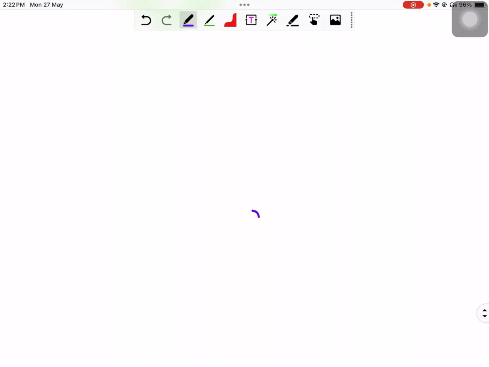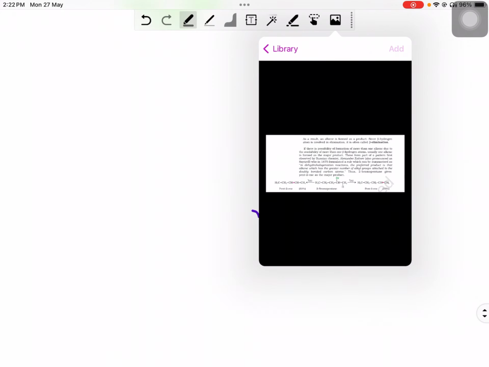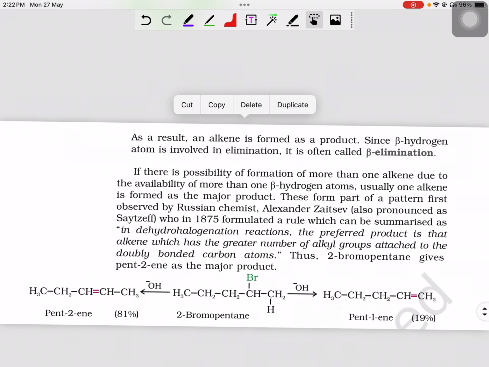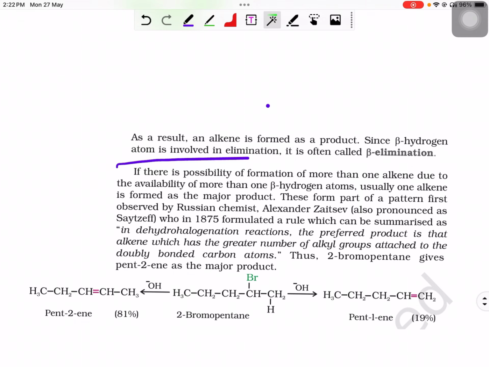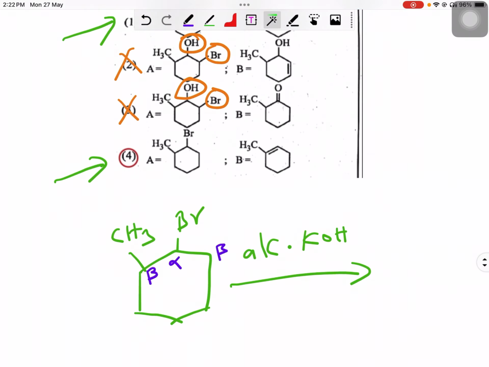I'm going to show it in your textbook. Yes, if there is a possibility of more than one beta carbon with beta hydrogen, we have to follow the Zaitsev rule. There can be one product which will be more in quantity, that will be the major isomer. The rule says that in the dehydrohalogenation reaction, the preferred product is that alkene which has the greater number of alkyl groups attached to the double bonded carbon.